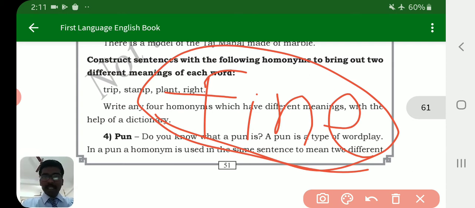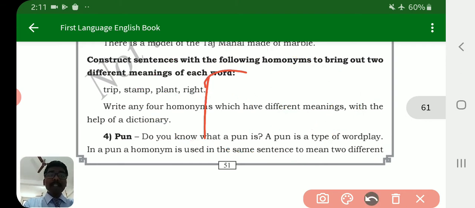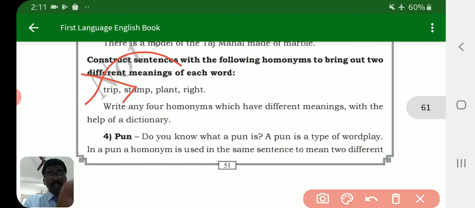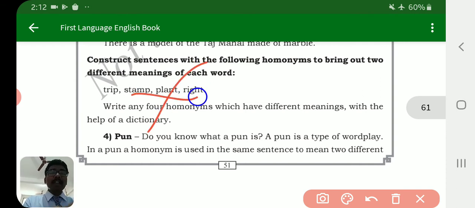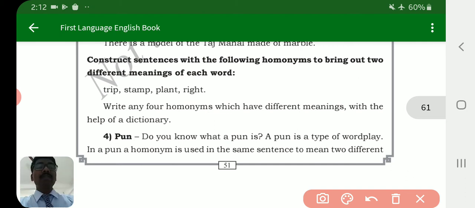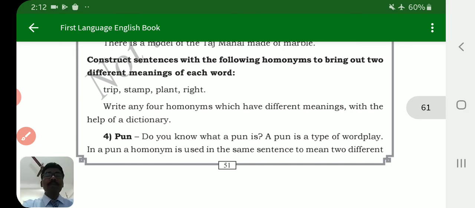Same spelling, same sound, but meaning is different. What does fine mean? The first meaning of fine is: I am fine, good condition. And another meaning of fine is: you should pay a fine. Fine means rupees. You should pay a fine because you parked your bike here. So that is the fine. Same spelling, same sound, but two different meanings that we learn here, students.